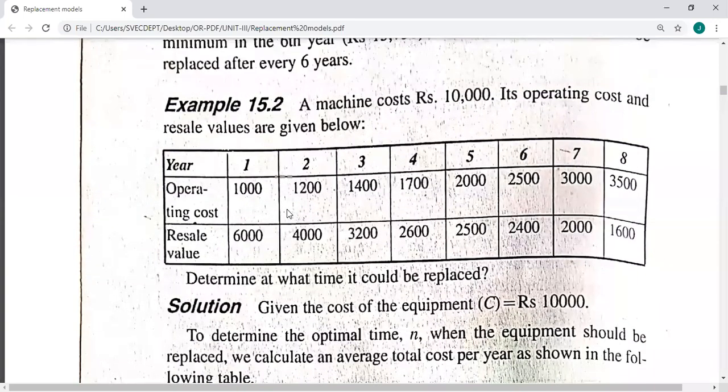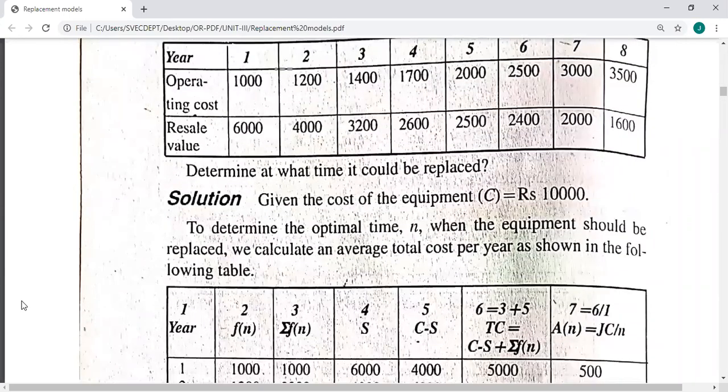Now you have an idea about the difference between the first problem and the second problem. In the first problem, scrap value is given constant for each and every year. In the second problem, this resale value is changing from year to year. Different values will be given for different years. So the same thing here also.